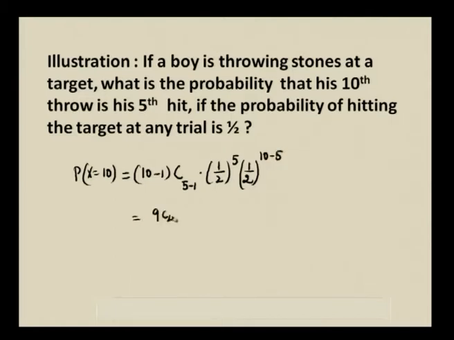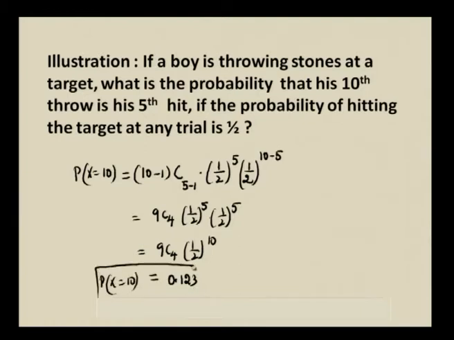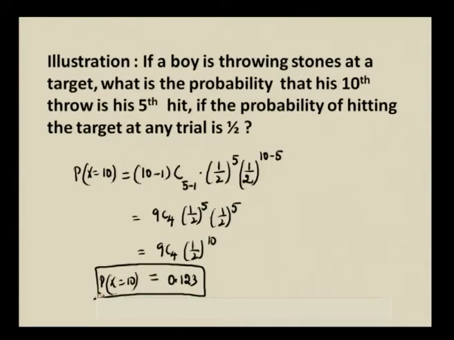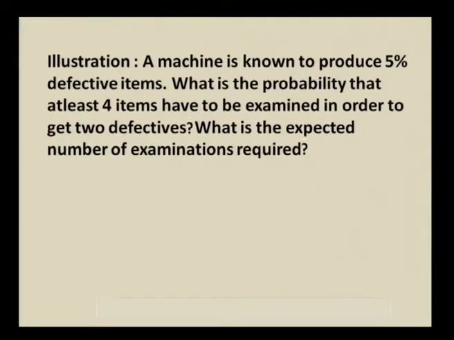So, this is 9C4 1 by 2 whole power 5 into 1 by 2 whole power 5, 9C4 1 by 2 whole power 10, and by simplification the answer comes to be equal to 0.123. P of x is equal to 10, where I have taken x as the number of trials required to get 5th hit, right.